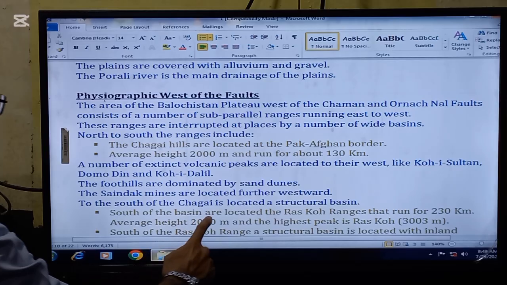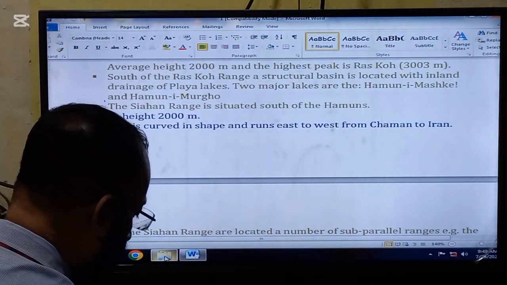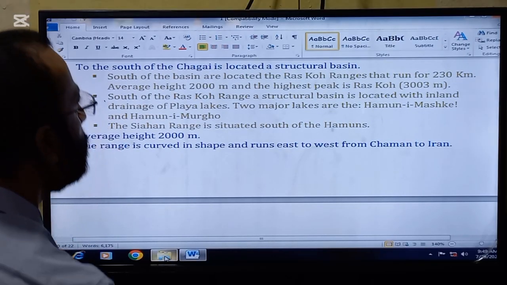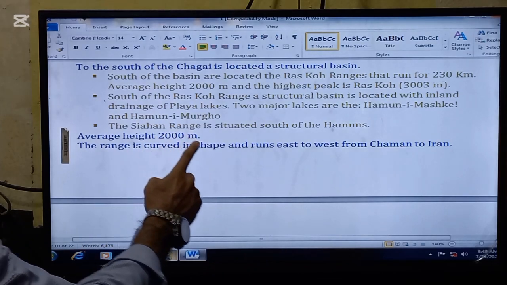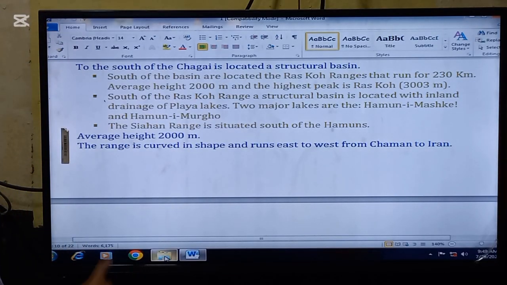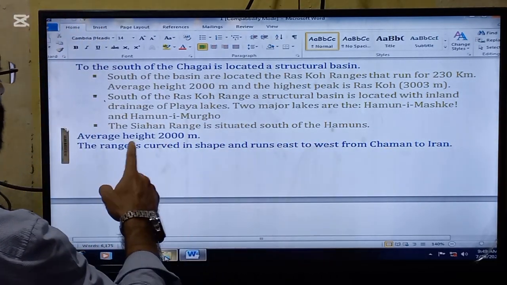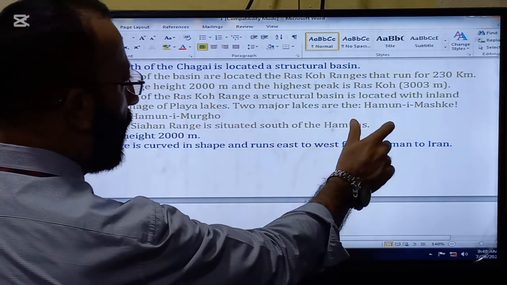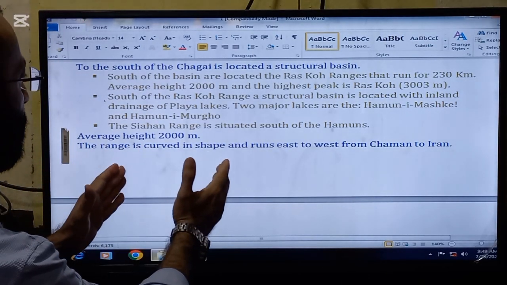To the south of the Chagai is located a structural basin. South of the basin are located the Raskoh ranges that run for 230 kilometers. Average height is 2000 meters, and the highest peak is Raskoh, that is 3003 meters. South of the Raskoh range, a structural basin is located with inland drainage of playa lakes. Two major lakes are the Hamun-e-Mashkel and the Hamun-e-Morjen.